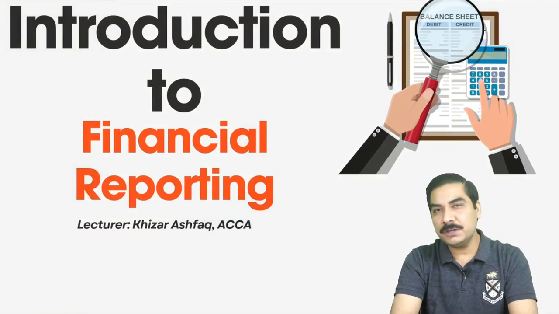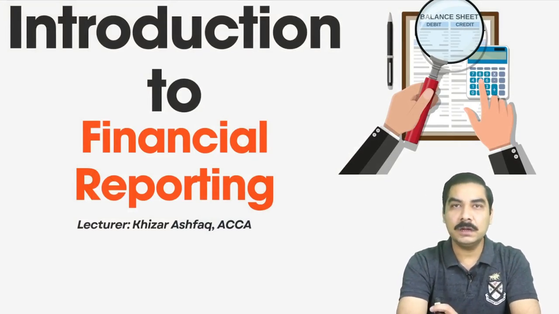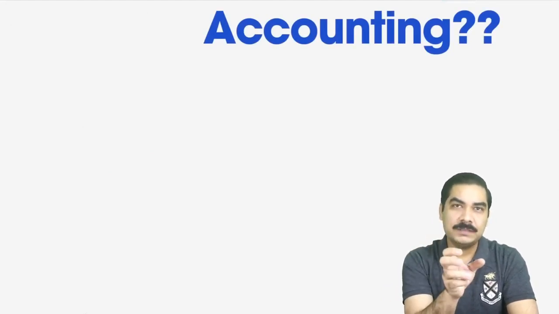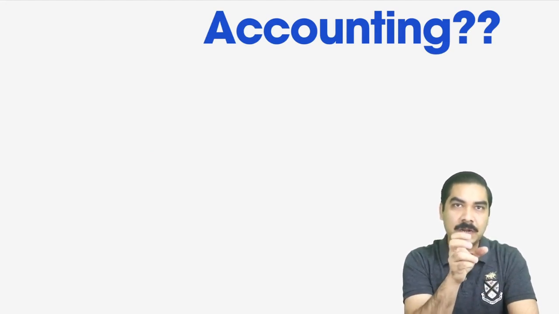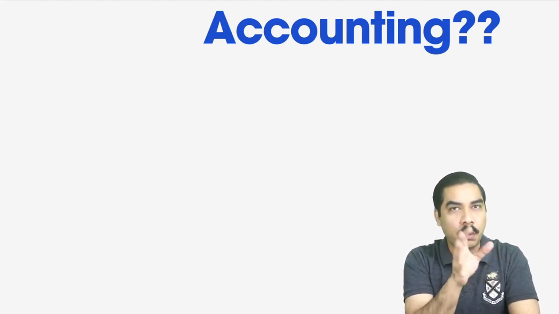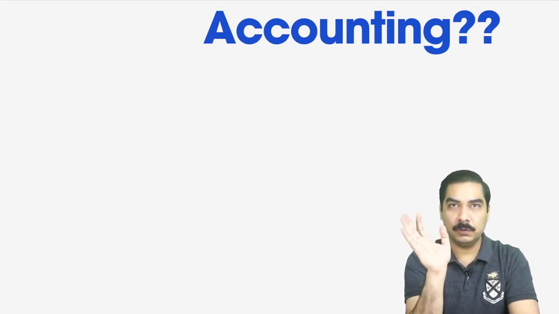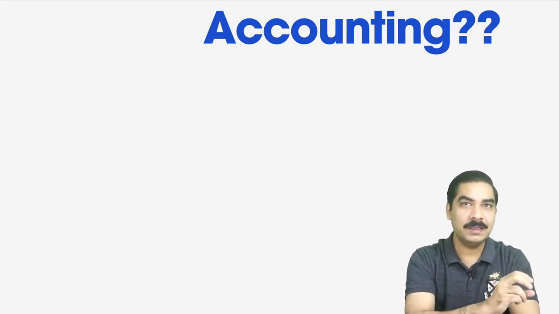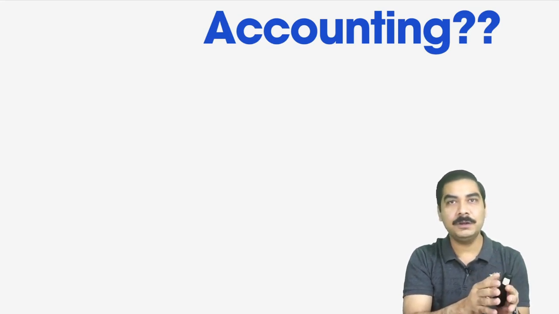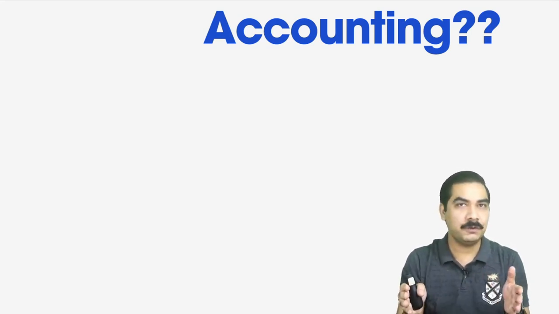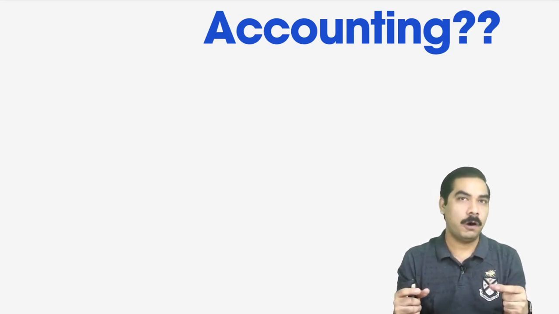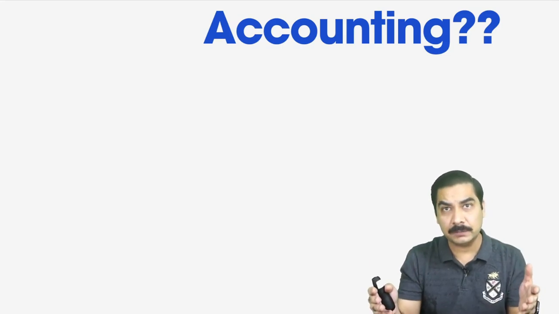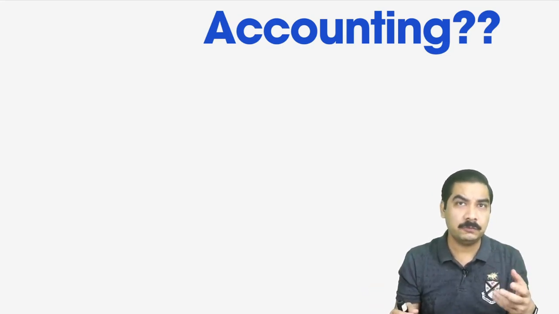So we will continue with the same example and we will start seeing the financial reporting here. In financial reporting, we will obviously start with the detailed concept of accounting. We have established from our previous discussion that whenever a transaction occurs, you are supposed to record that on a daily basis, or whenever the transaction happens. And after your transactions have been recorded, after a certain period of time, you need to summarize those transactions in a categorized form for the interested parties. And in our example, the interested parties were your parents.